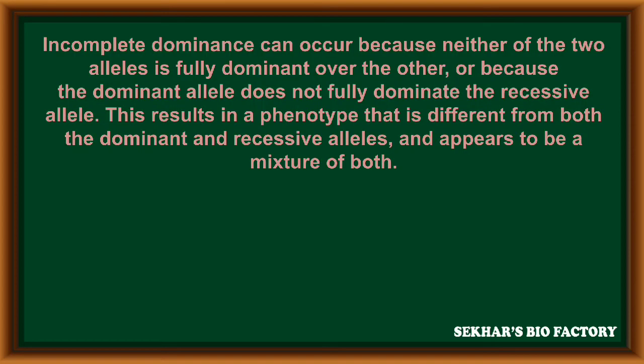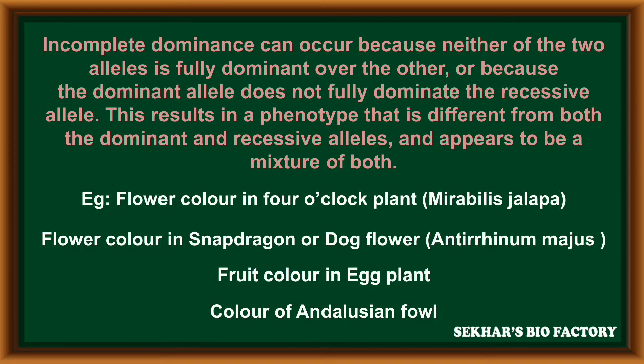Incomplete dominance can occur because neither of the two alleles is fully dominant over the other, or because the dominant allele does not fully dominate the recessive allele. This results in a phenotype that is different from both dominant and recessive alleles and appears to be a mixture of both characters. Example for incomplete dominance: flower color in the four o'clock plant, Mirabilis jalapa.